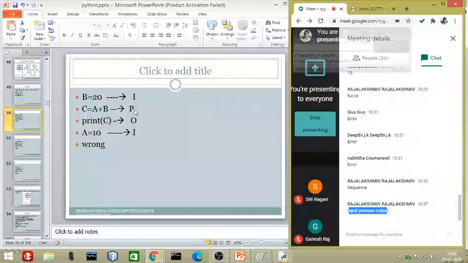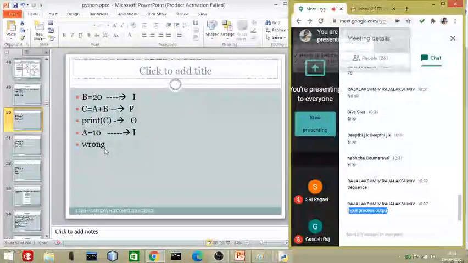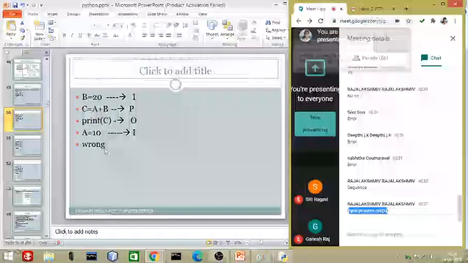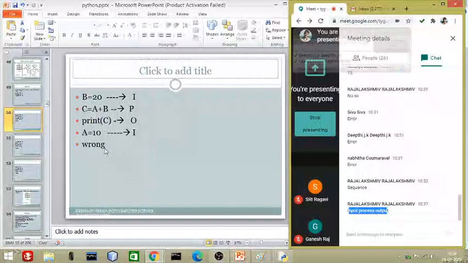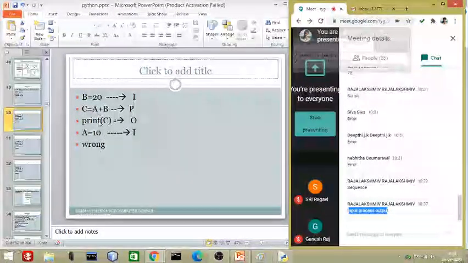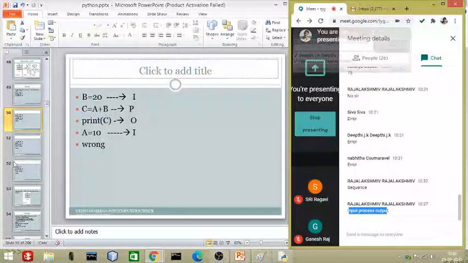I is there, P is there, O is there, and one another I is also available. So that is not possible. This is a wrong way to write a sequential statement in a Python program. Do you understand this? This sequence will not give you a result, it will give you only an error.